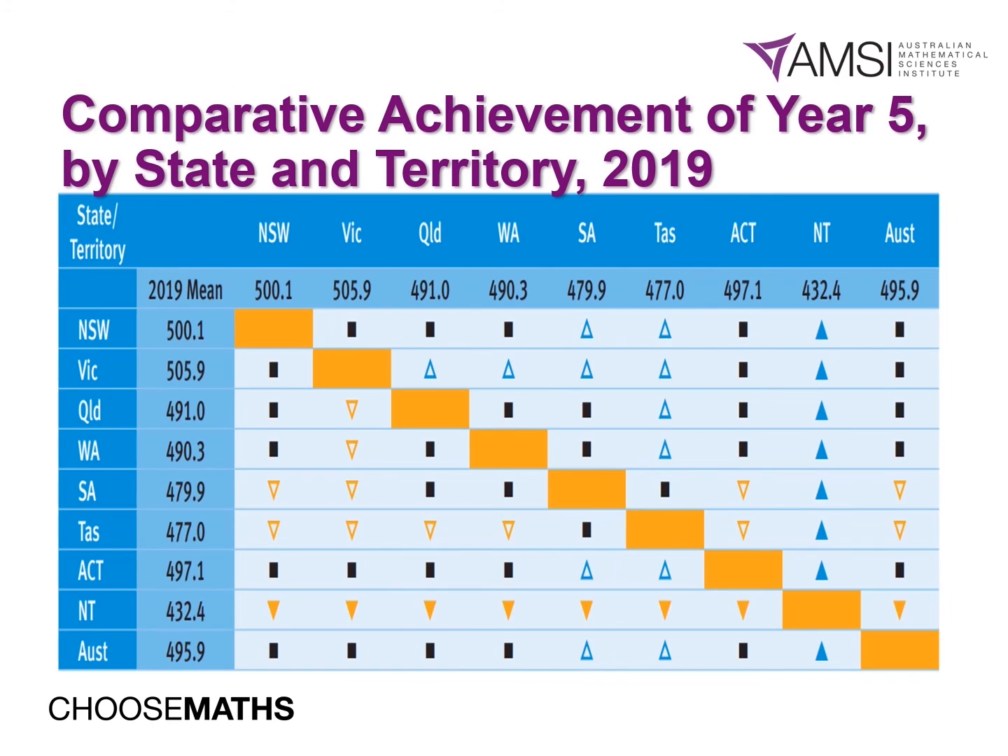This table provides the mean score for Year 5 students in 2019 across the country. So that's the mean score there, 495.9. The table allows us to make comparisons between states and territory, and also making comparisons to the national mean score as well. And the purpose of it is to identify whether the data is statistically significant to the benchmarks we're referring to.